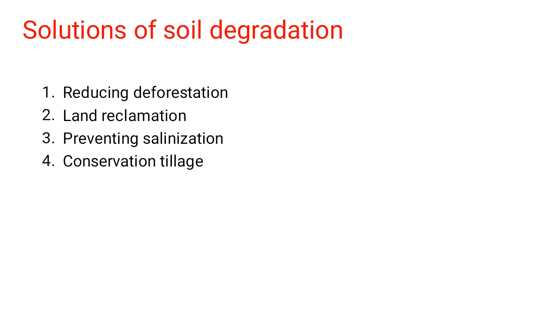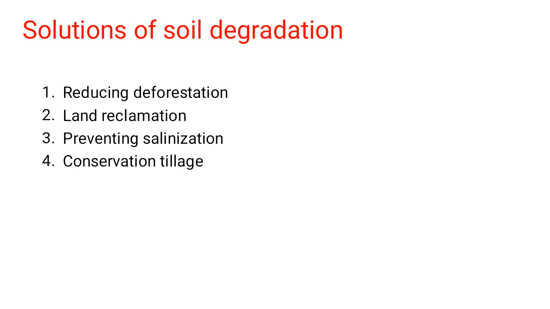Now, land reclamation means bringing back the land to its normal initial form, and this can be done by planting certain trees or certain crops. Then reducing the causes of degradation of the soil in that region, and then preventing salinization.